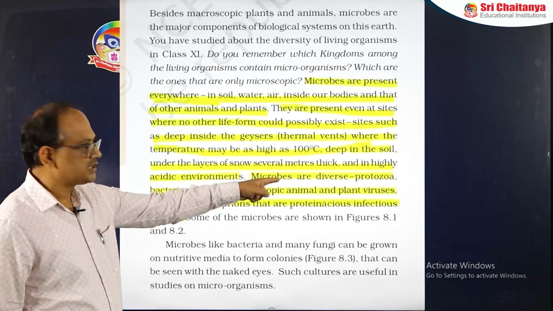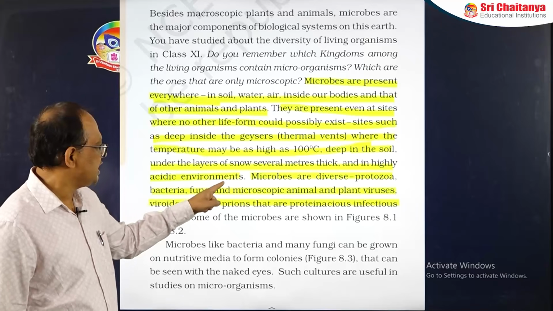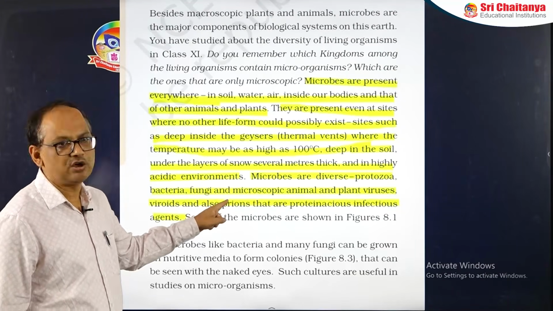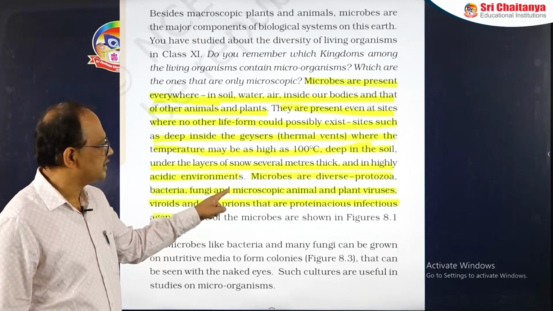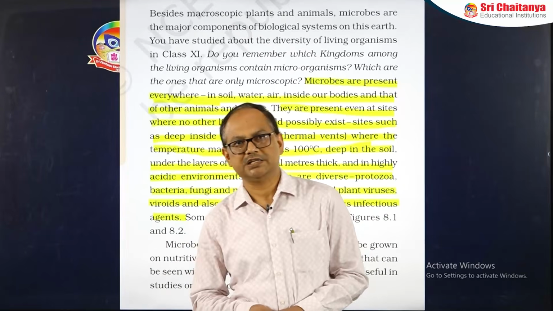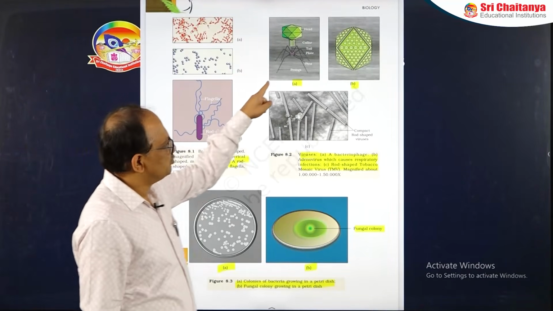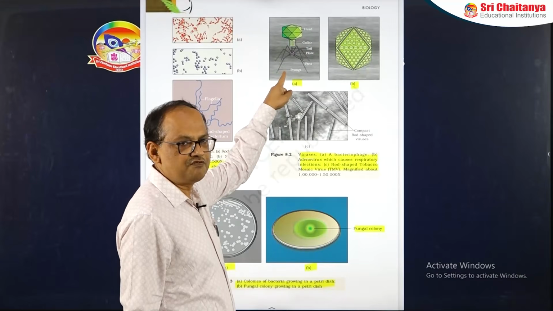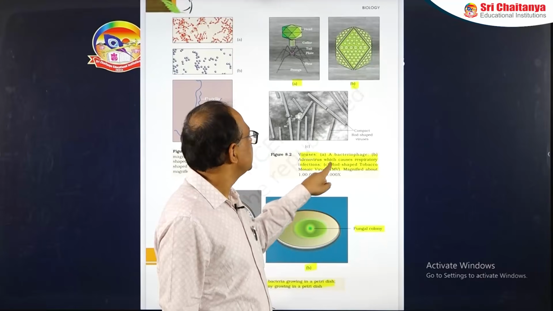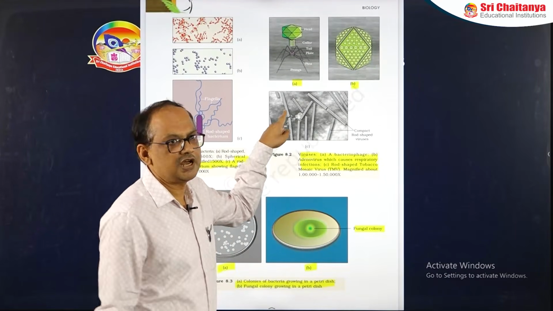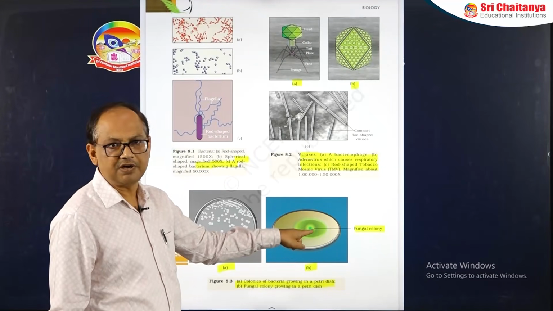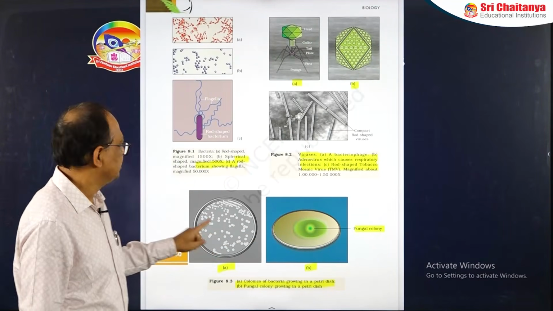Microbes are diverse, such as protozoa, bacteria, fungi, and the microscopic animals and plants, viruses, viroids, and the prions. They all come under the microbes. Prions are what? They are the infectious proteinaceous particles. These are the diagrams you can see. The most important, this is the diagram of a bacteriophage. This is the adenovirus, the same virus which is causing the respiratory infections. This is the TMV, tobacco mosaic virus. These are the colonies. You can see this is the fungal colony. This is the bacterial colony.